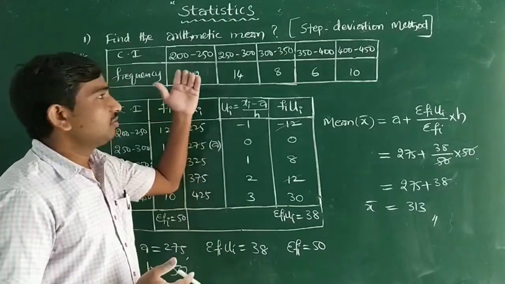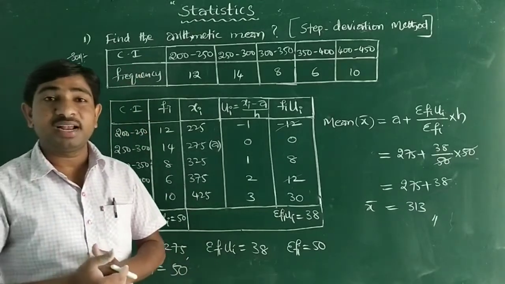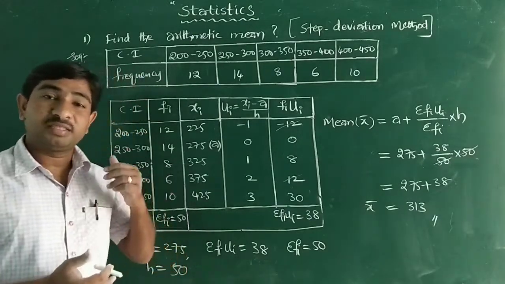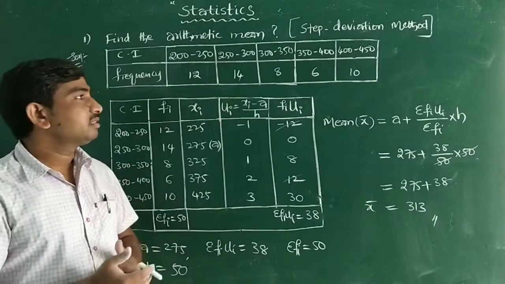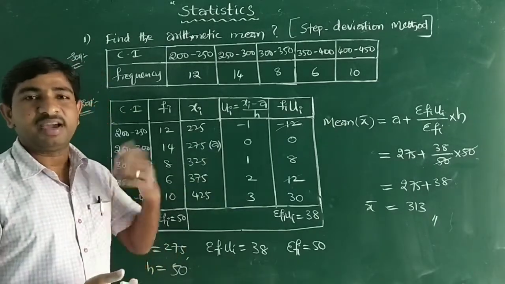Okay, so today I have explained the central tendency values: mean, median, mode, and especially the arithmetic mean. How to find the arithmetic mean for grouped data and ungrouped data in various methods.